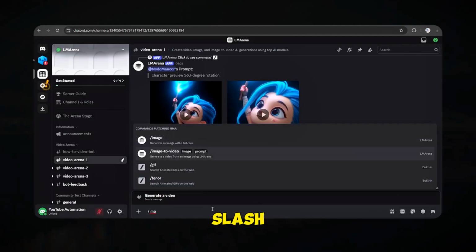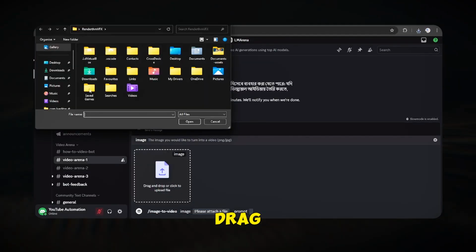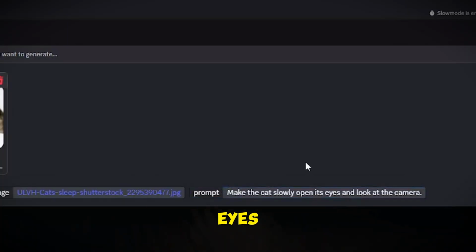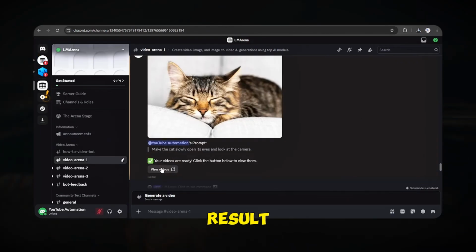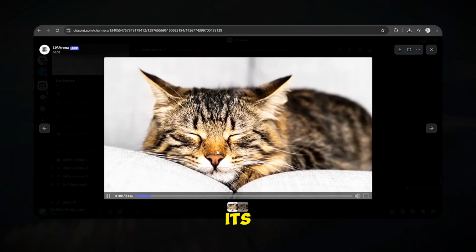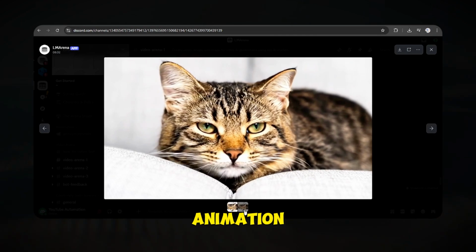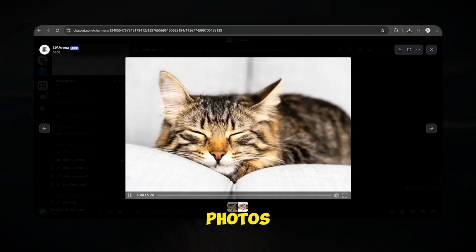And if you already have a still image, you can turn that into a moving video too. Just type /image2video, drag your image, and give this prompt. Make the cat slowly open its eyes and look at the camera. And the result? A cute cat that opens its eyes and looks at the camera with smooth, lifelike animation. AI literally brings your photos to life.